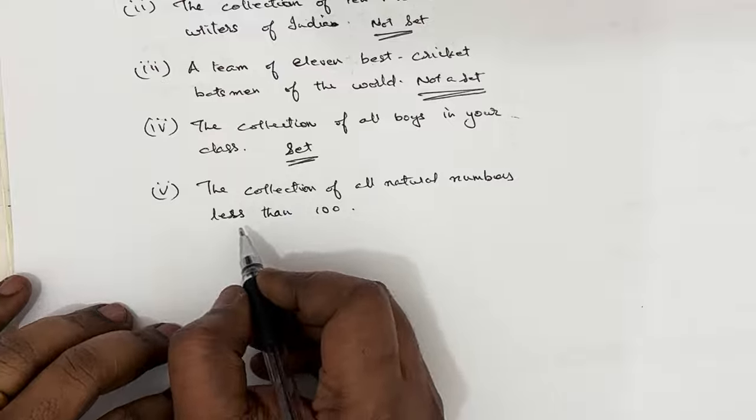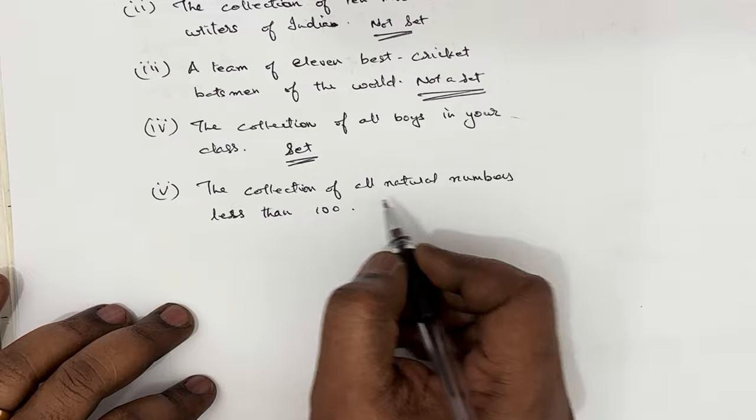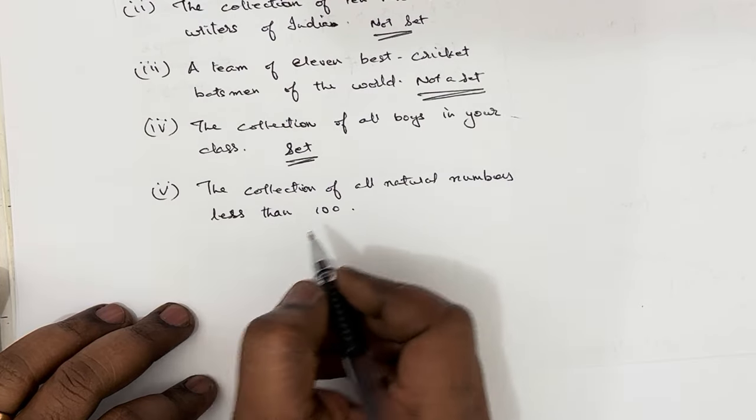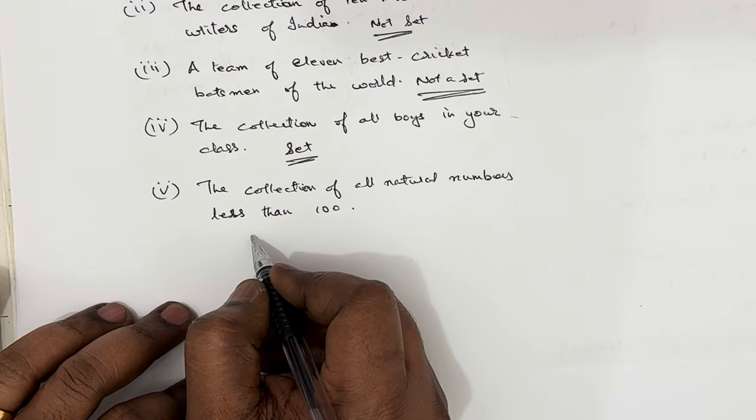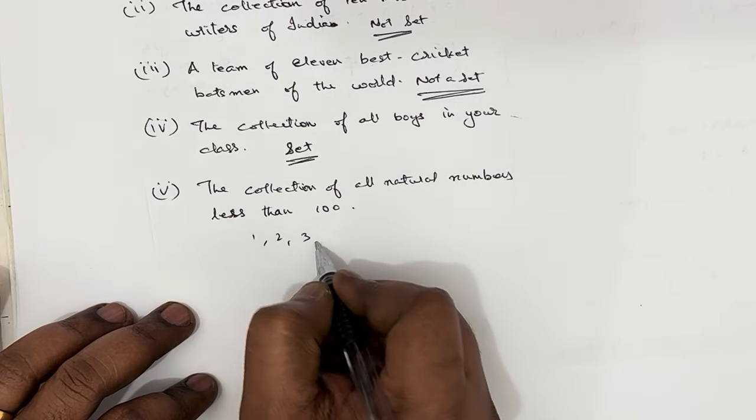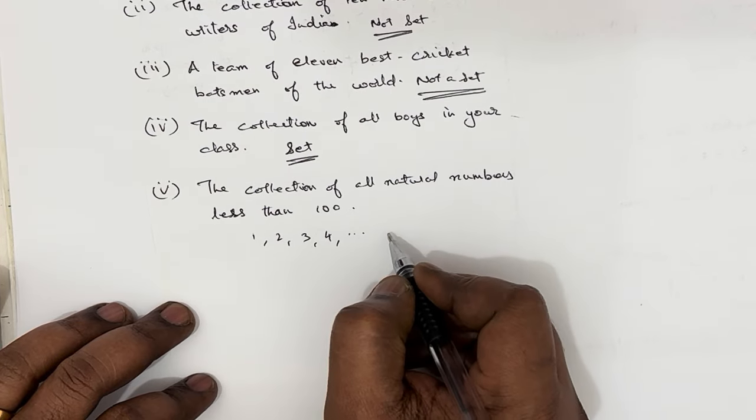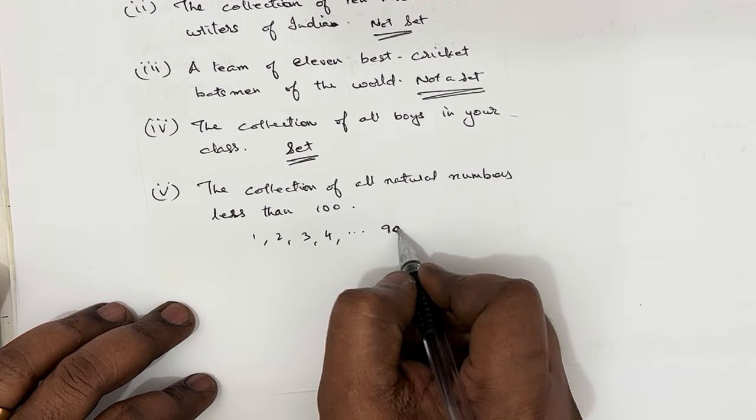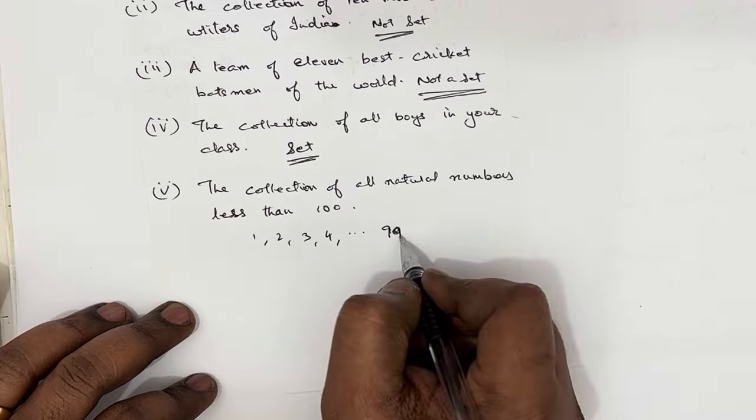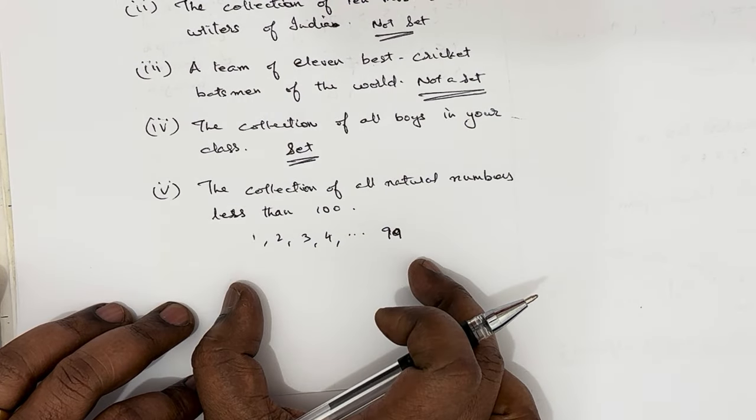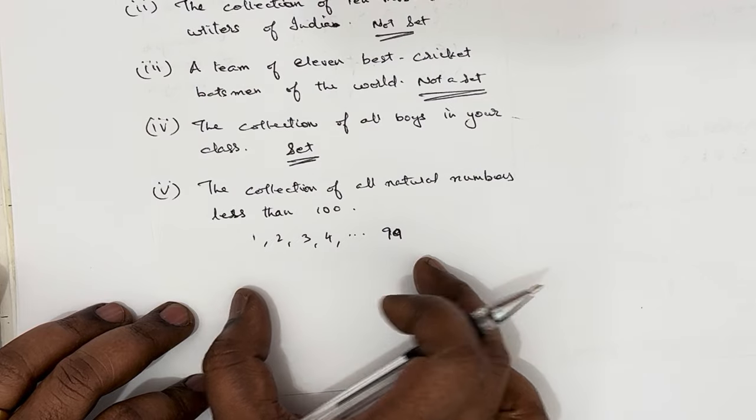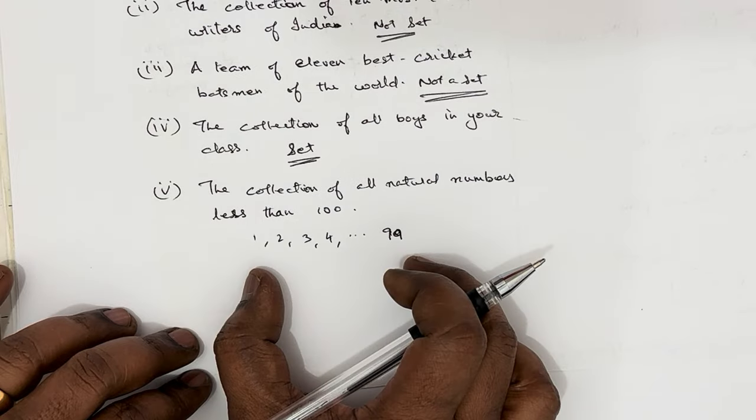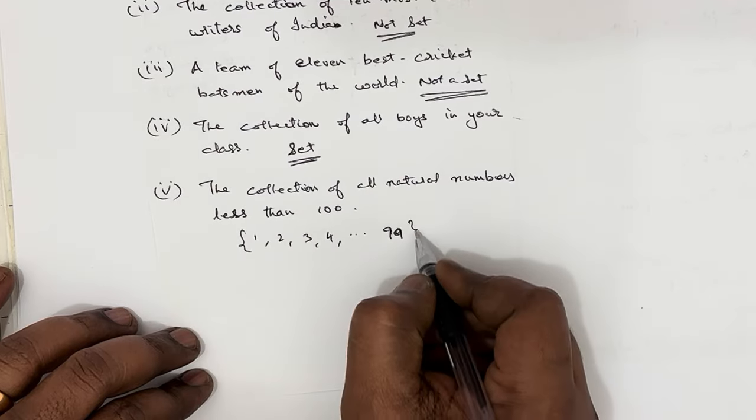Now the fifth one, the collection of all the natural numbers less than 100. Every person will give you the same answer. The natural numbers start from 1, 2, 3, 4, and so on, less than 100, so up to 99. Every person in the class will give you the same answer, so this is well defined. It doesn't change from person to person, so this can be said to be a set.